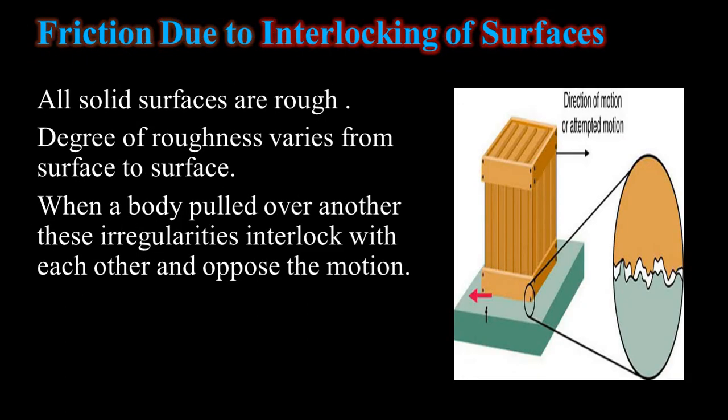Next is friction due to the interlocking of surfaces. Students, you know that all solid surfaces are rough. The degree of roughness varies from surface to surface. So when a body is pulled over another, these irregularities, these hills and valleys, interlock with each other and oppose the motion between the two bodies, and this gives rise to the friction force.